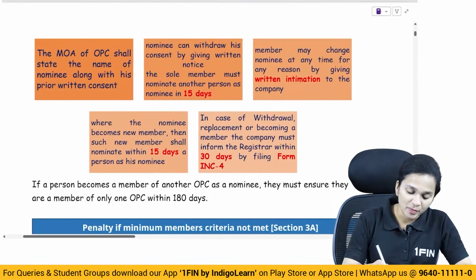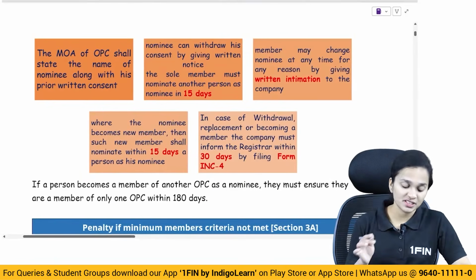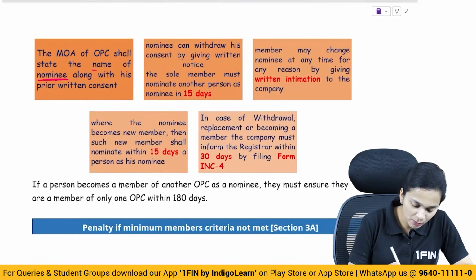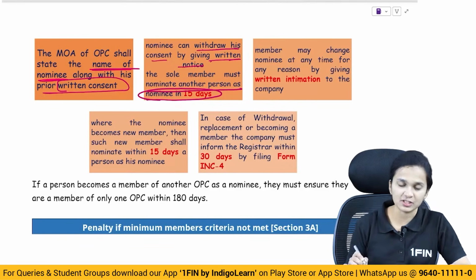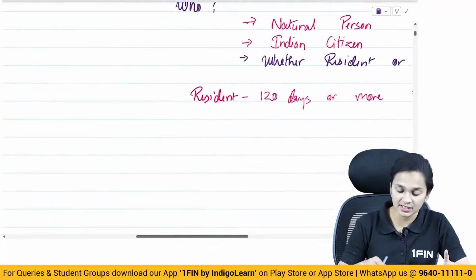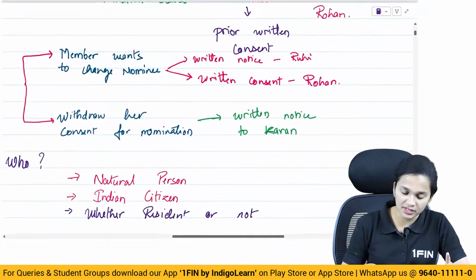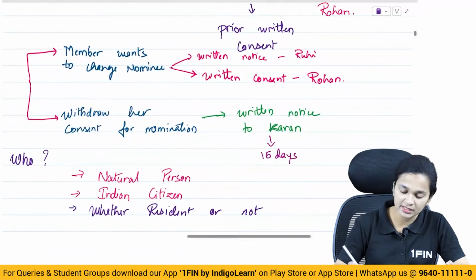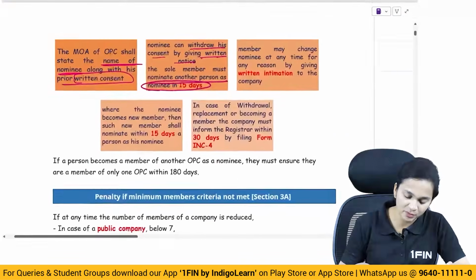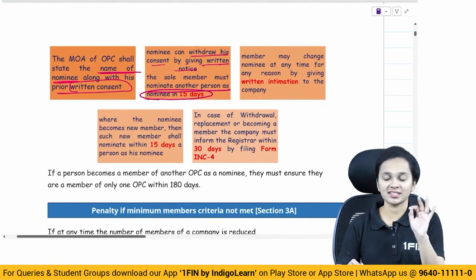Now, the memorandum of one-person company shall state what? The name of nominee. The MOA shall state the name of nominee along with his written consent. Nominee can withdraw his consent by giving a written notice. The sole member must nominate another person as nominee in 15 days. So, as and when the nominee withdraws his consent, the member will have to appoint a new nominee in 15 days. In the next 15 days, the member will have to appoint another person as his nominee.